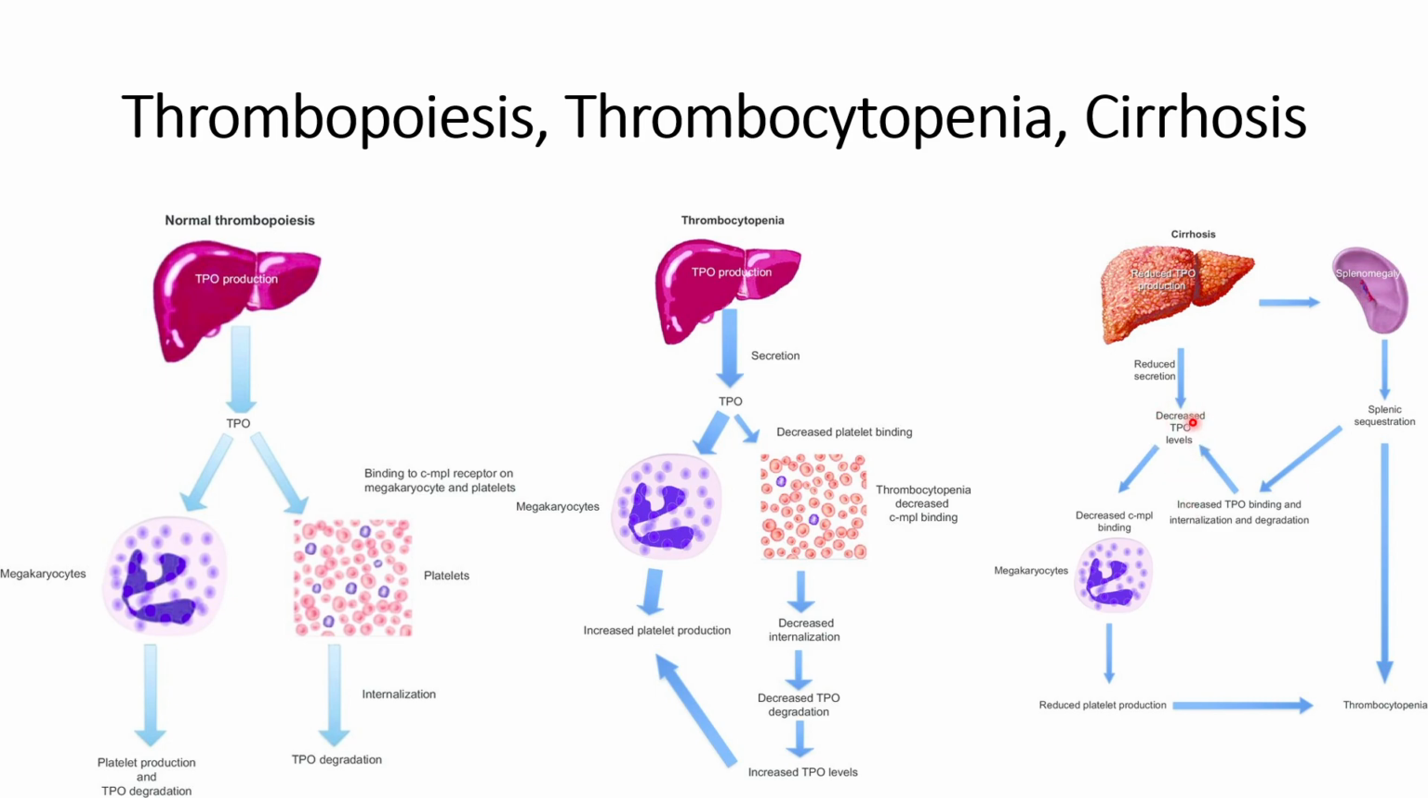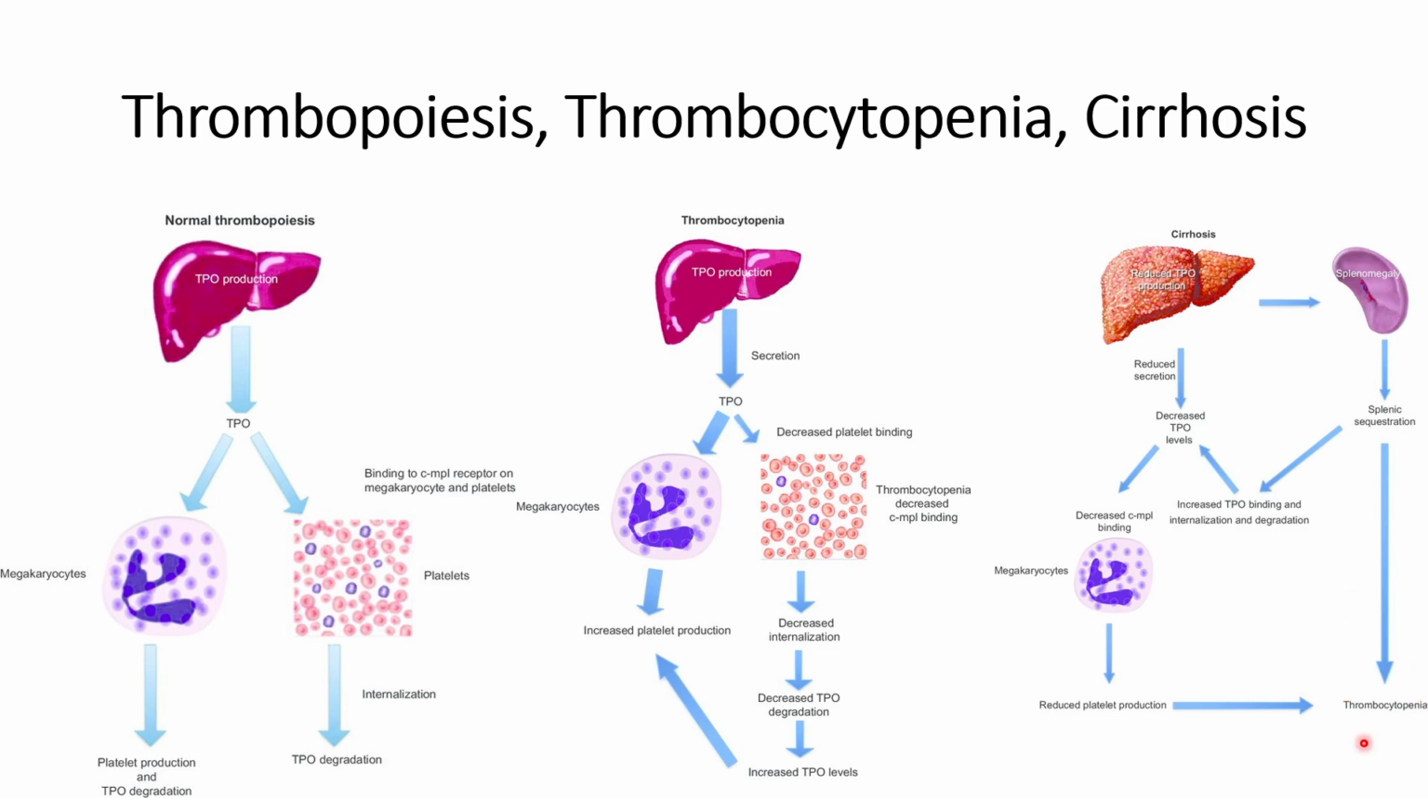So there are two ways by which TPO levels are decreased. First is because of cirrhosis, which could be a chronic condition that leads to decreased TPO level. The second is because of the low amount of platelets, which is indirectly related to the reduced TPO level. So this is how, in the case of cirrhosis also, thrombocytopenia occurs.